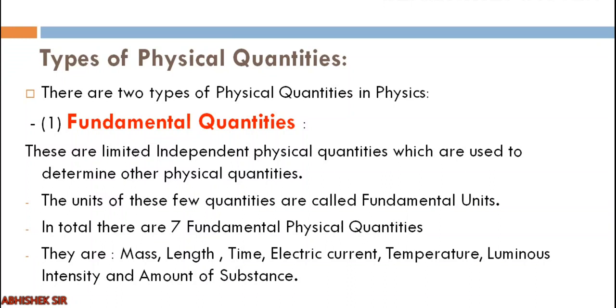And the units of these fundamental quantities will be fundamental units. Clear? Don't forget that quantities are one thing and units are another thing. So we have two definitions. Fundamental quantities are the quantities, and fundamental units are the units of those quantities. In total there are 7 fundamental physical quantities. They are mass, length, time, electric current, temperature, luminous intensity and amount of substance.